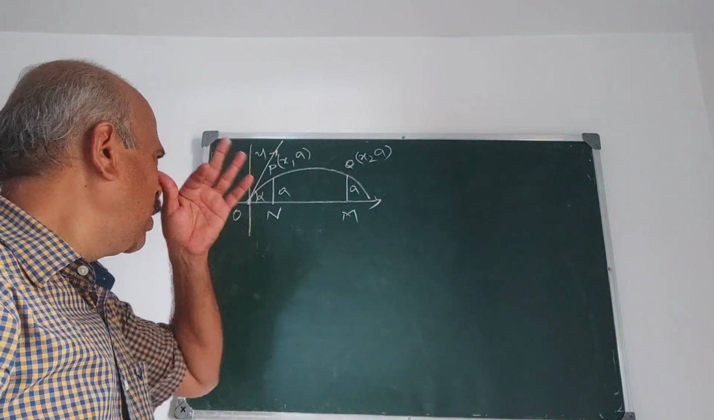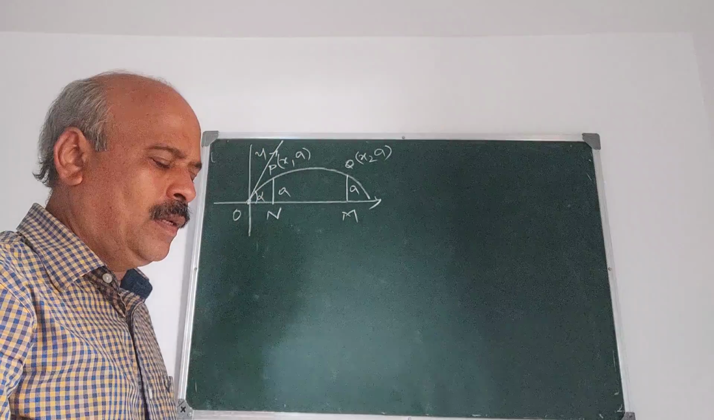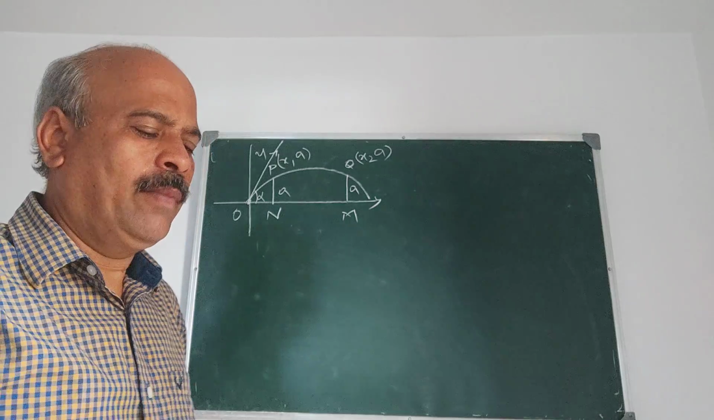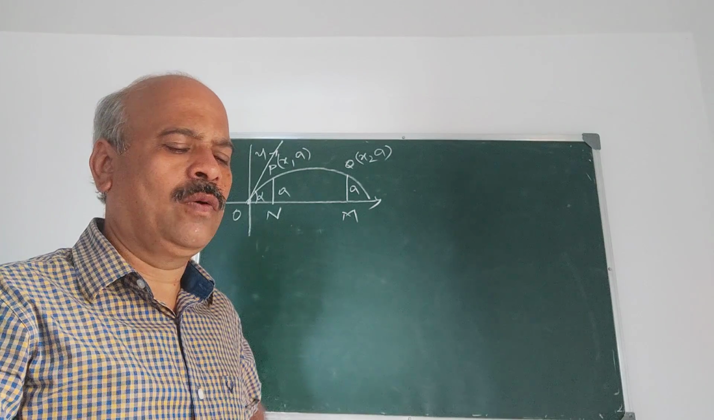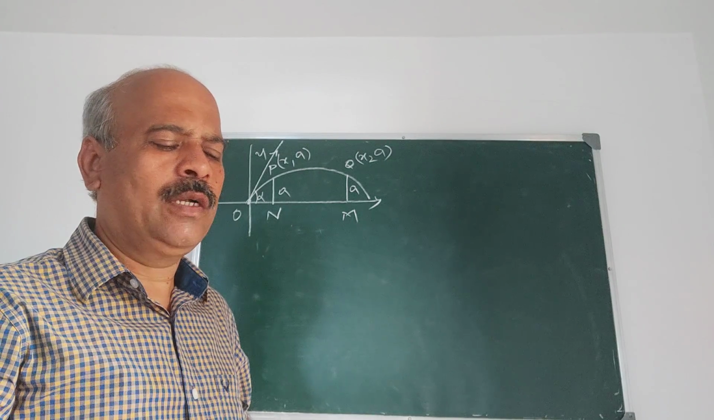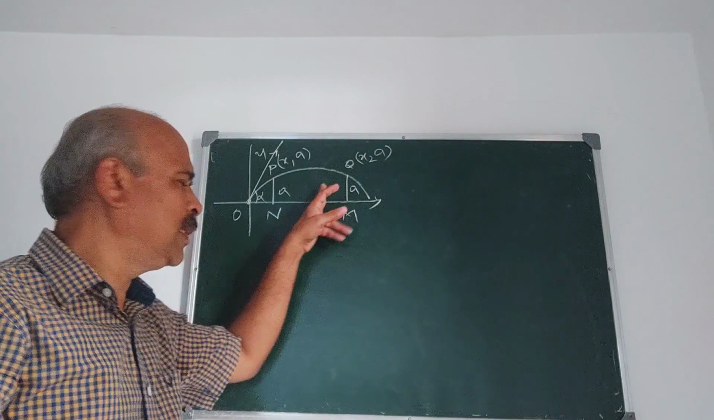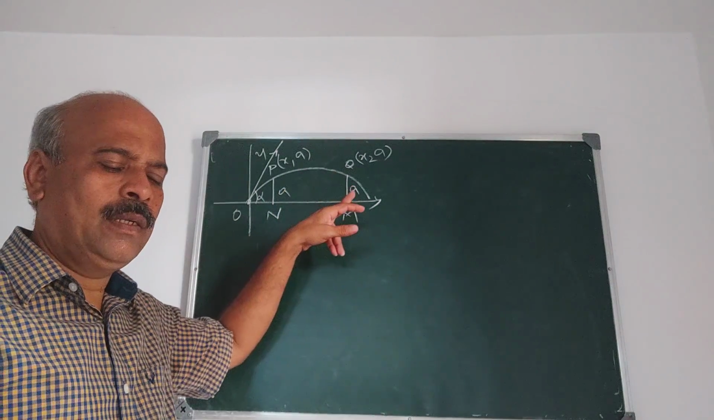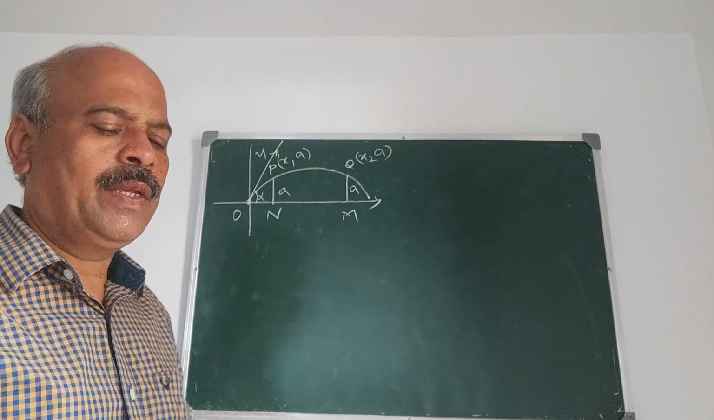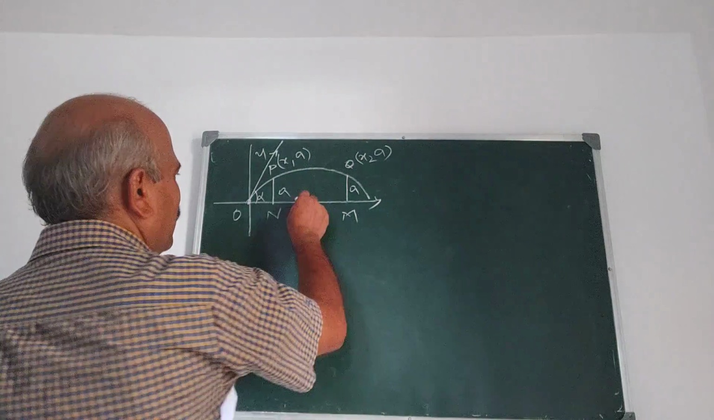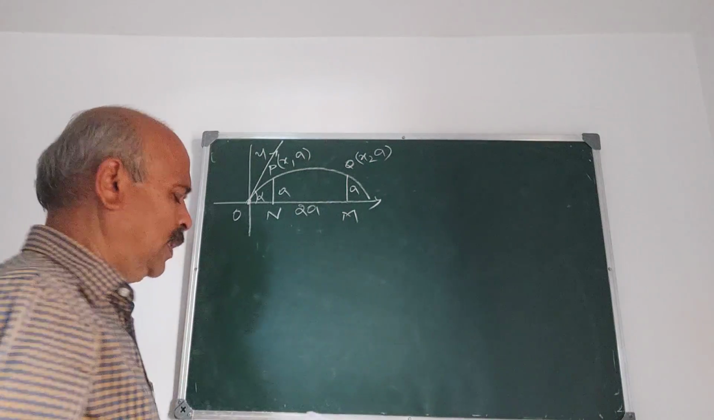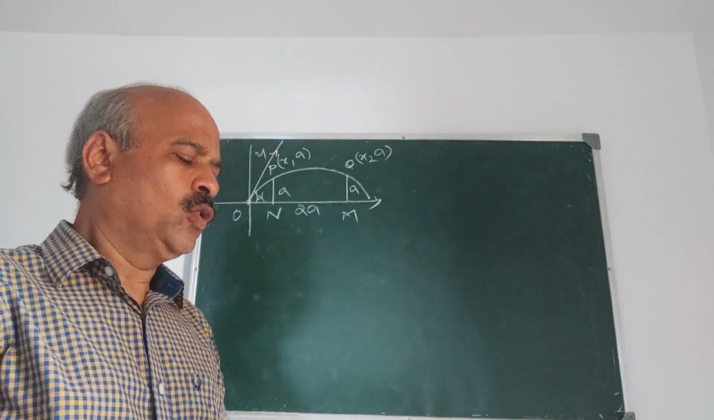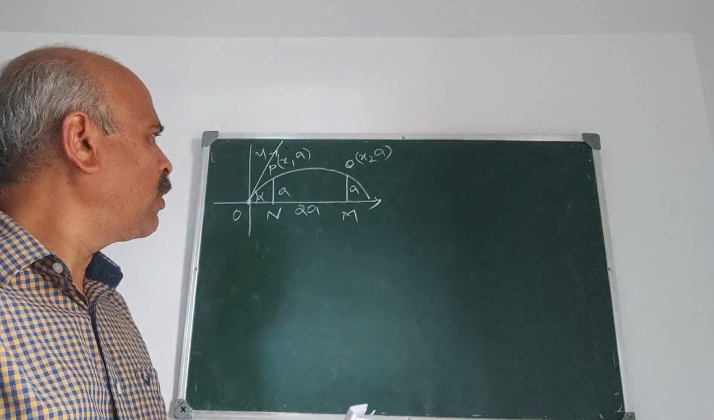Now, what do you have to prove here? A body is projected at an angle alpha to the horizontal so as to clear two walls of equal height. I think this diagram is clear. Pn and Qm are two walls of equal height, and the distance between them is 2a. Show that the range is equal to 2a cot alpha by 2.